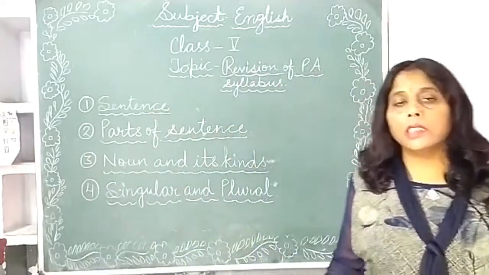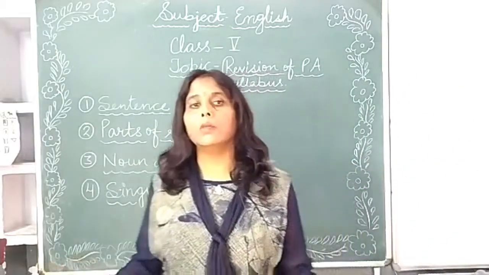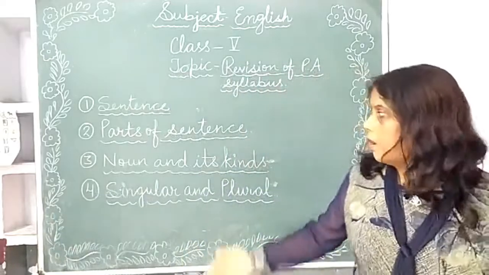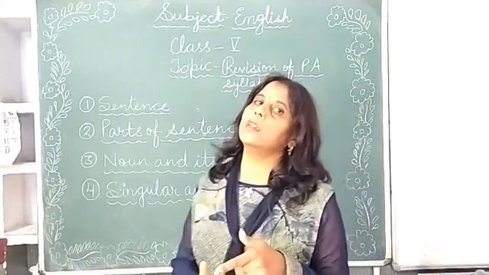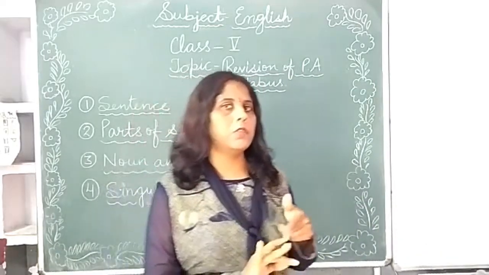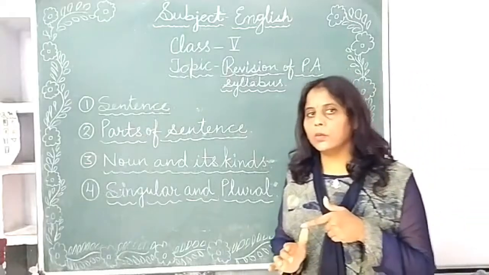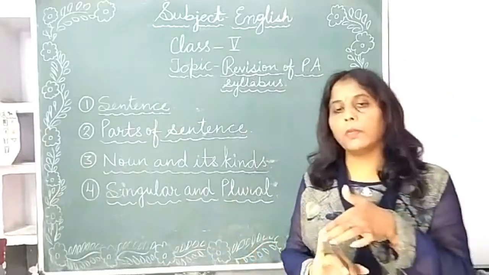Noun, in short we can say noun is a naming word, or we can say noun is the name of a person, place, animal or thing. Noun also has 5 kinds. First is proper, second is common, third is collective, fourth is material, and fifth one is abstract noun. So how we will differentiate them? First one is proper noun.